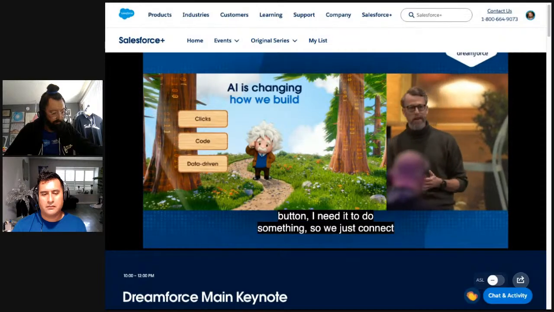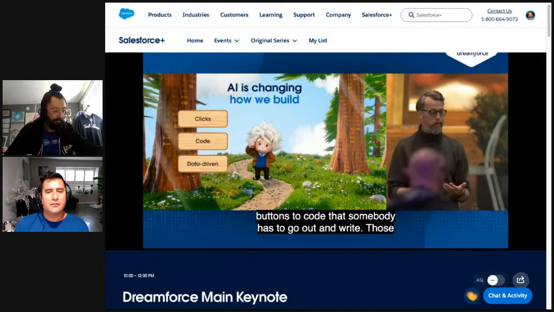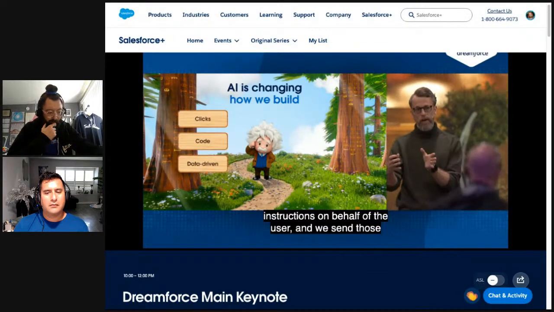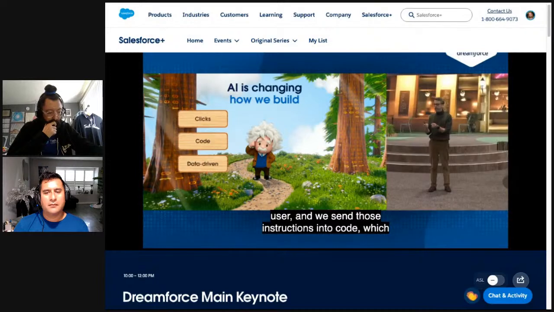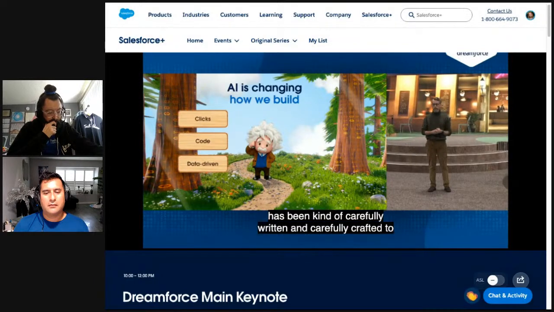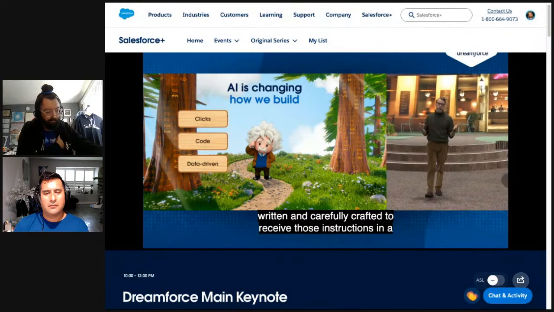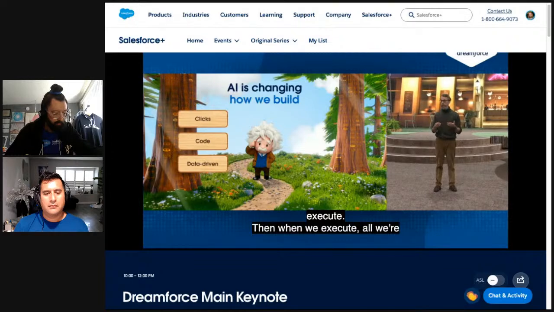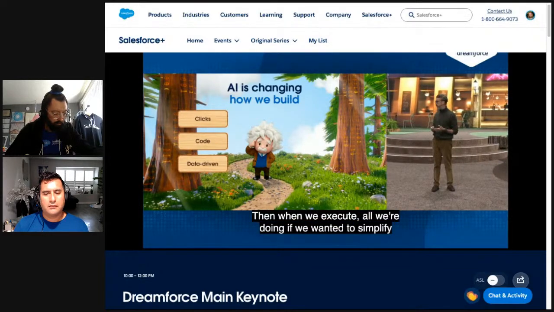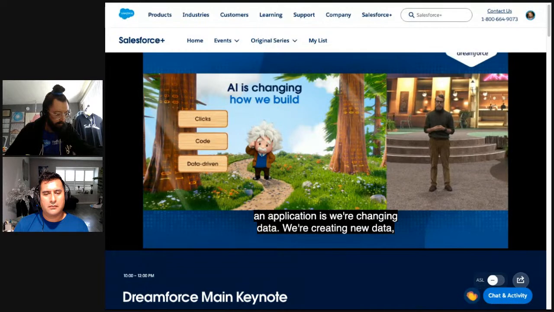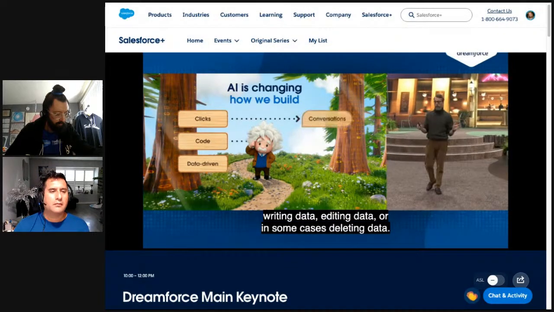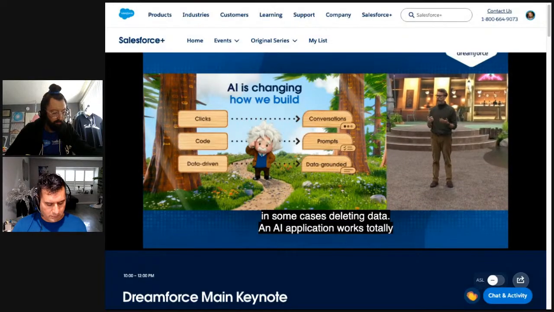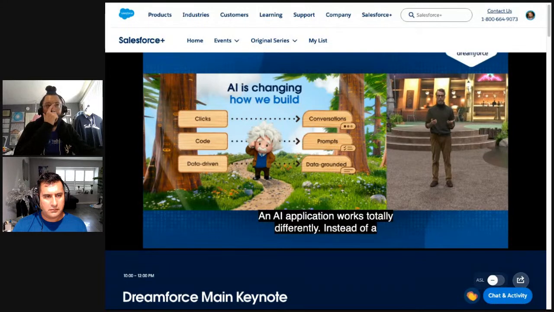Those buttons just represent instructions on behalf of the user, and we send those instructions into code, which has been carefully written and carefully crafted to receive those instructions in a very specific way and then execute. And then when we execute, all we're really doing, if we really wanted to simplify an application, is we're changing data. We're creating new data, writing data, editing data, or in some cases, deleting data. But an AI application works totally differently. Instead of a traditional user interface represented by buttons, we can have a much simpler user interface, one represented by conversations.